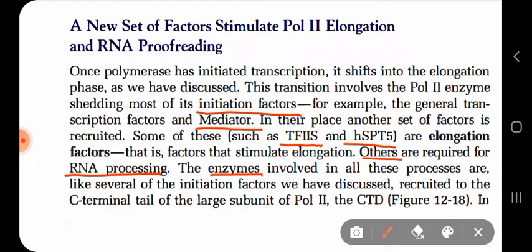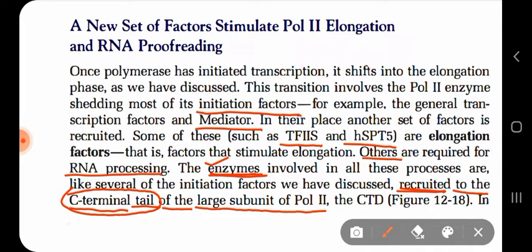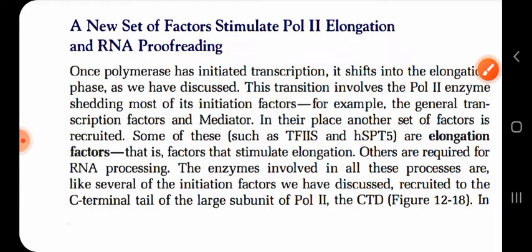Now these enzymes are all recruited to the C-terminal tail of the large subunit of RNA polymerase 2. So RNA polymerase 2 has a C-terminal tail which is phosphorylated, and depending on the state of its phosphorylation, it recruits the enzymes needed for RNA processing and the elongation factors needed to elongate the transcription process. So let us see the figure. If you look at the figure, you will be able to understand clearly.